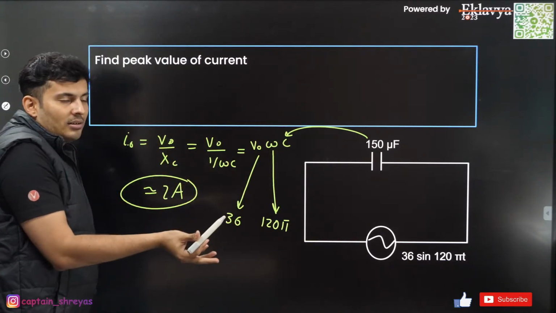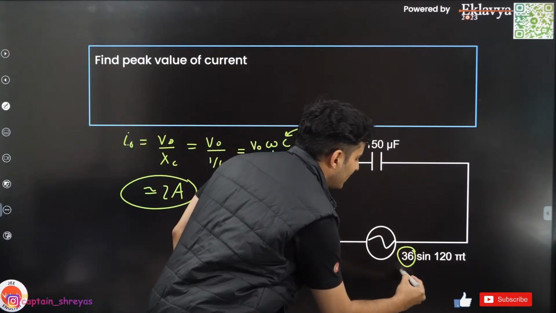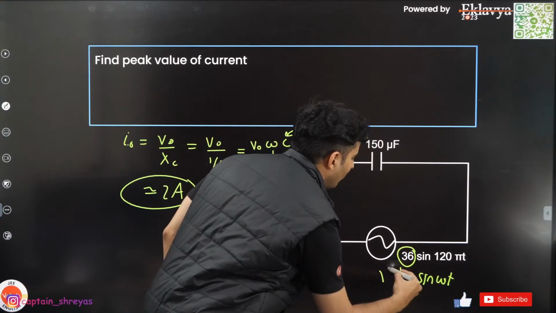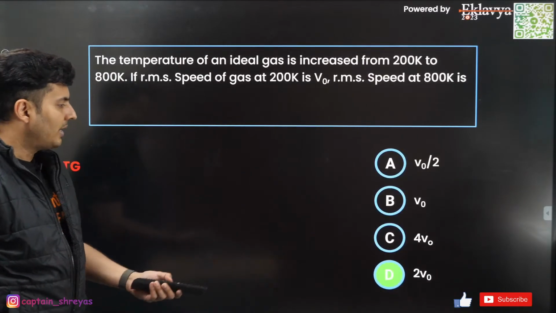I do not know what the RMS current is. I just know the maximum voltage. This is basically your V naught. This is sine omega t. This is how the voltage function is, right? So that's how you can compare and get it.